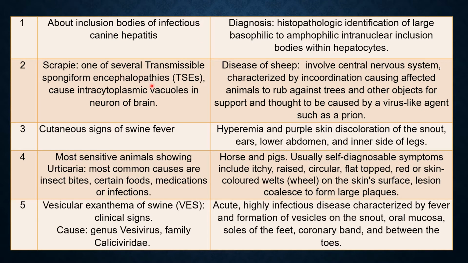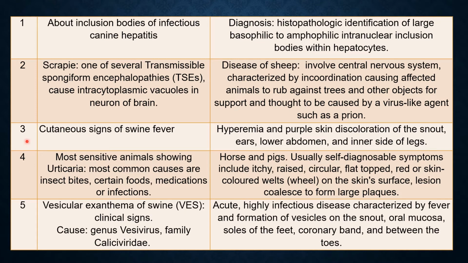What is scrapie? It is a disease of sheep, involves the central nervous system, characterized by incoordination, causing the affected animal to rub against trees and other objects, and that is for support, because there is leg weakness and incoordination. So the sheep requires support all the time, and it is thought to be caused by a virus-like agent such as a prion.